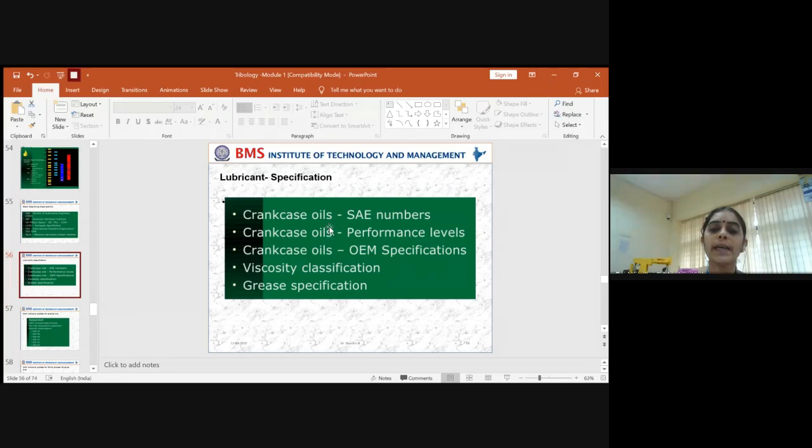So for the crankcase oil category, you have three types of grades: one is the SAE numbers, one is across performance, and the other is the OEM specifications. So these are the three categories available. Apart from that, you have a classification based only on the property of viscosity. Within a given range of viscosity, which types of lubricants are available, and also for use of grease.